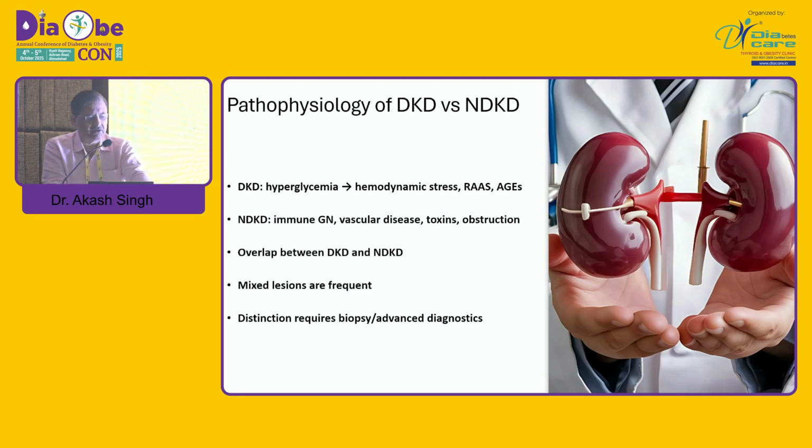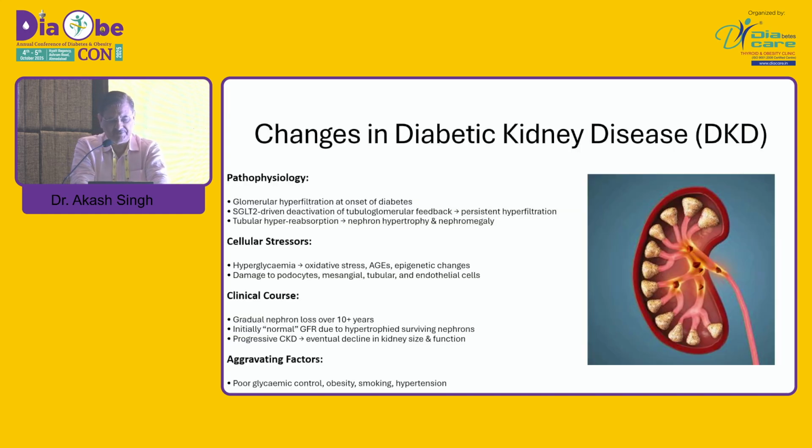Now you know that in diabetic kidney disease, initially there are hemodynamic changes at the level of the tubules. There is hyperreabsorption stress on endothelial cells and podocytes. All of this basically causes either hypertrophy or a change in structure, but there is no damage to the kidneys. However, as the disease progresses, you land up with cellular and tissue remodeling in the form of atrophy of tubules, microvascular rarefaction, glomerulosclerosis, ultimately leading to inflammation and scarring of the kidneys and tubulointerstitial fibrosis.